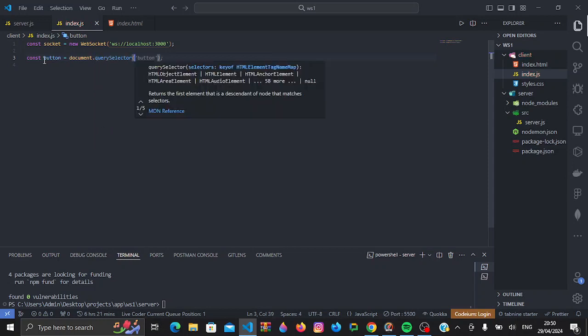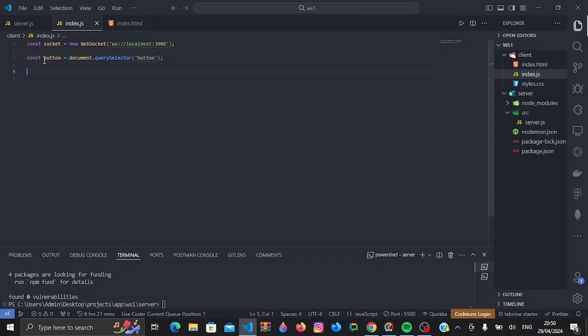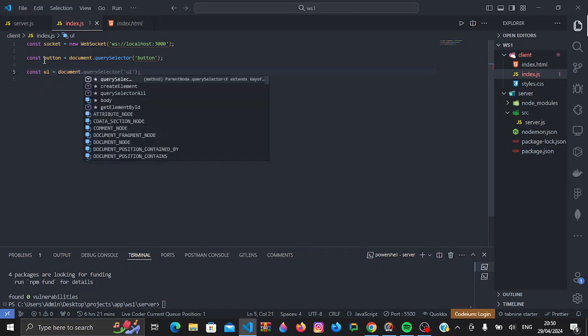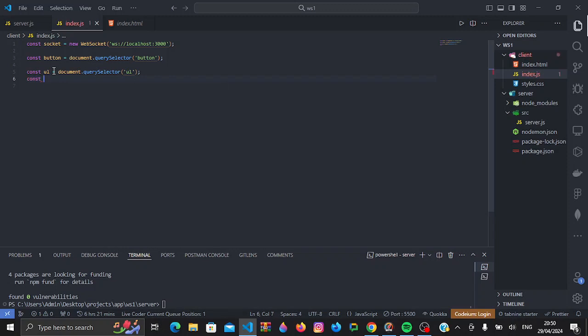So we'll use the query selector to select our button, then our node list. What else do we need? We also need our input to get the value to send to the server.